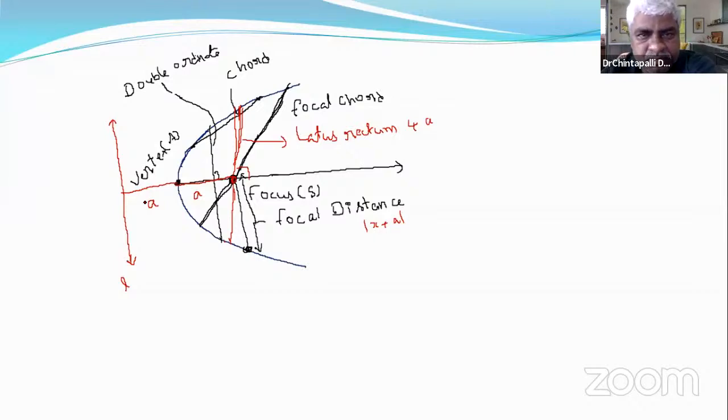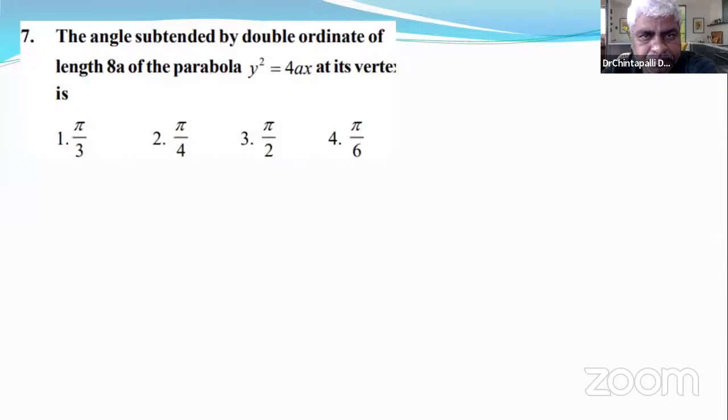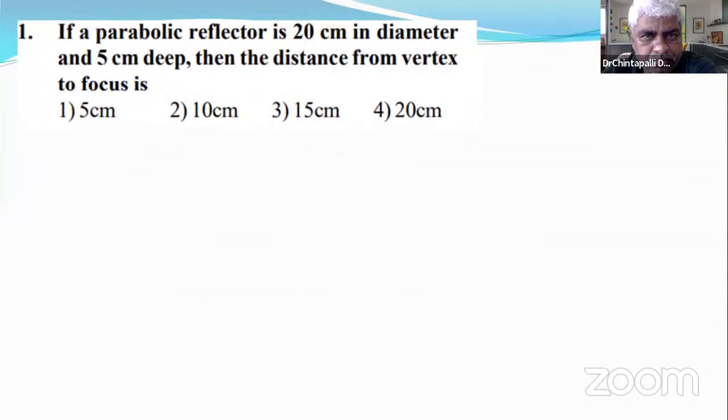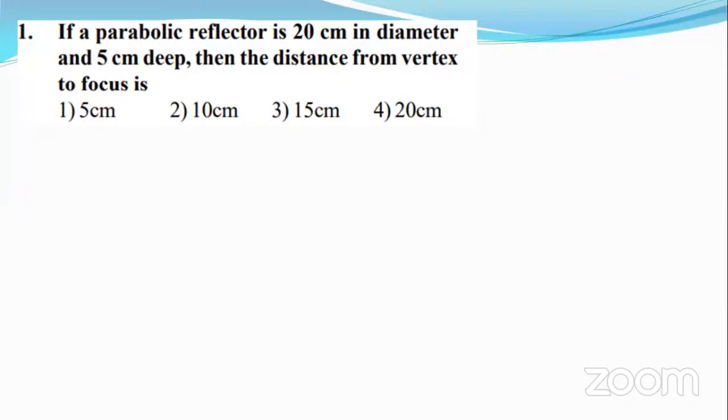Now, let's have a look at questions. This might have been done, but let's do it again. Just read this question once. If a parabolic reflector is 20 centimeter in diameter and 5 centimeter deep, then the distance from vertex to focus is?